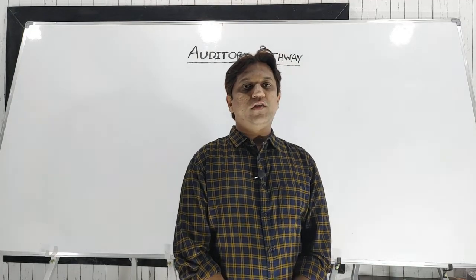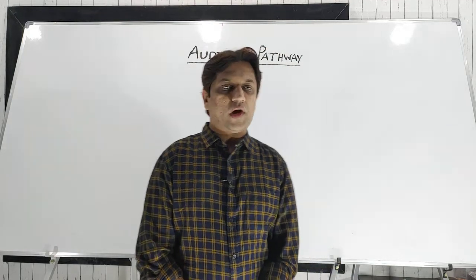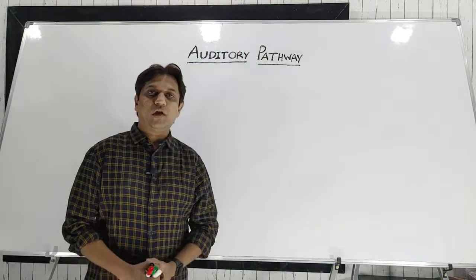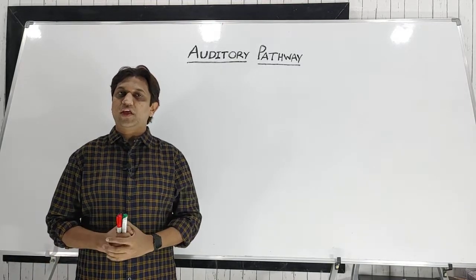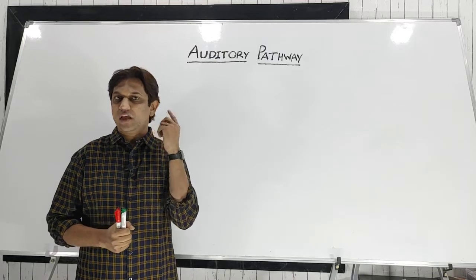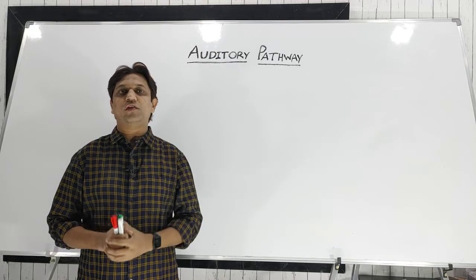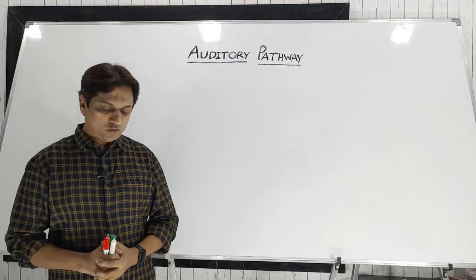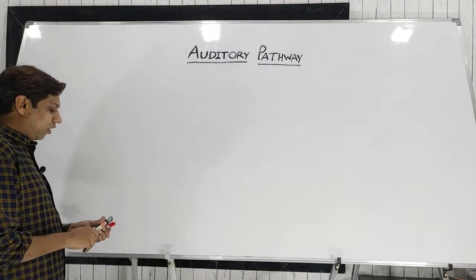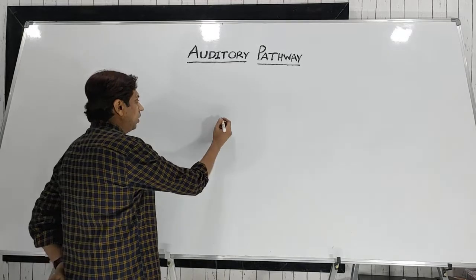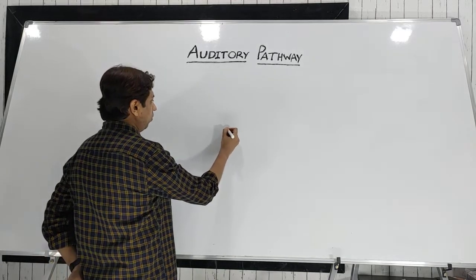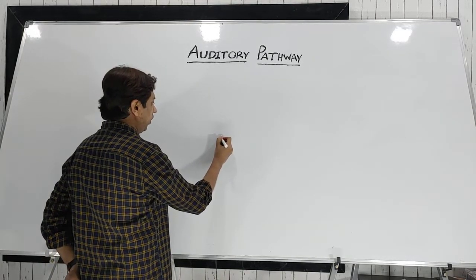Today we are going to discuss the auditory pathway. That means how exactly the information, that is the electrical signals in the form of action potentials, is transmitted from the inner ear to the brain, and which part of the brain we are going to discuss today. So I'll draw a line diagram of the central nervous system, basically the brain and the brain stem, to understand the auditory pathway.